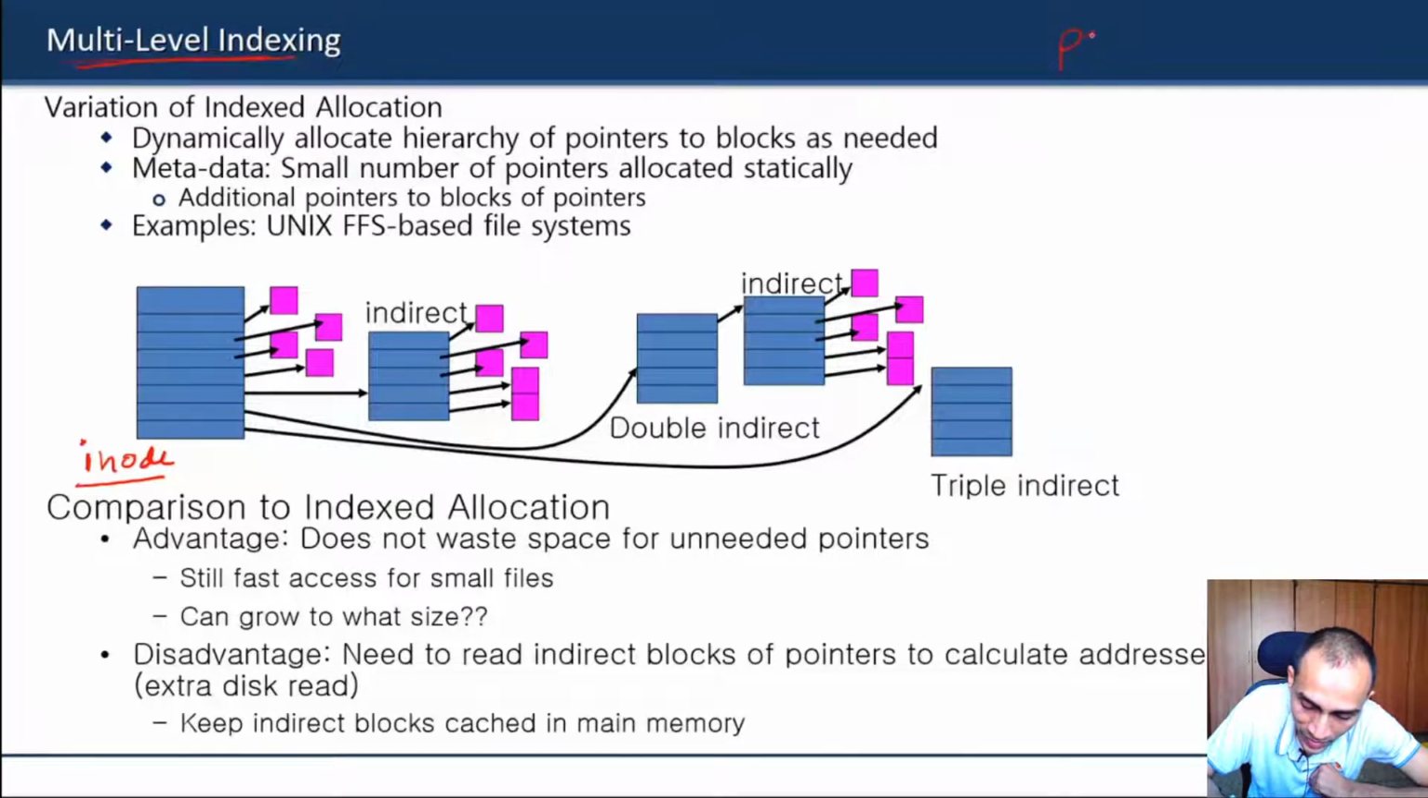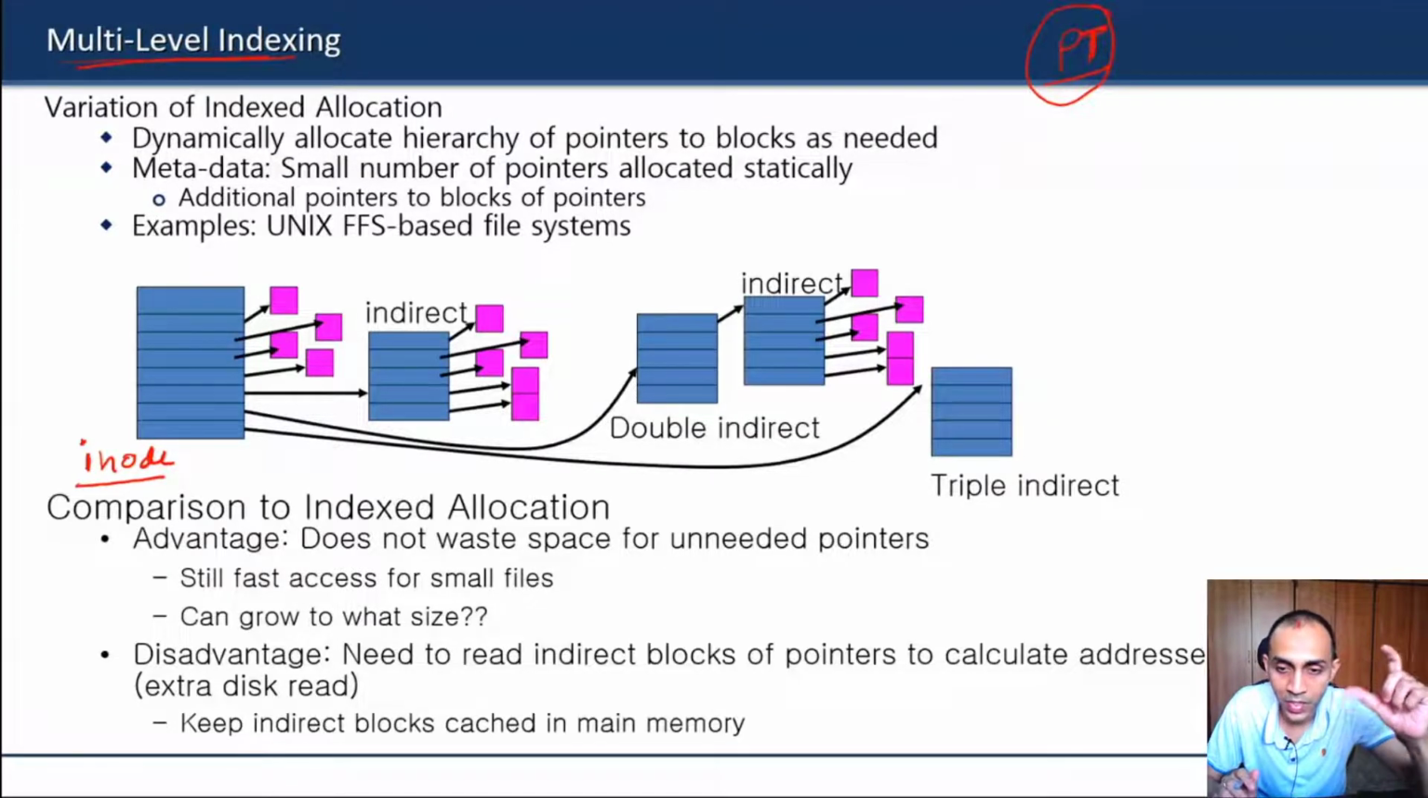When the size of the page table was large, in order to handle a large page table and avoid the wastage of space, we went for multi-level page tables. So something similar is done here, multi-level indexing, but it is a little more intelligent here, because the way they do it is very interesting.